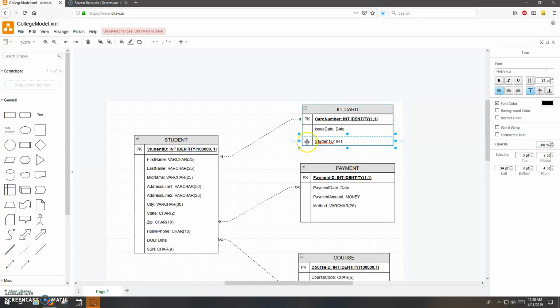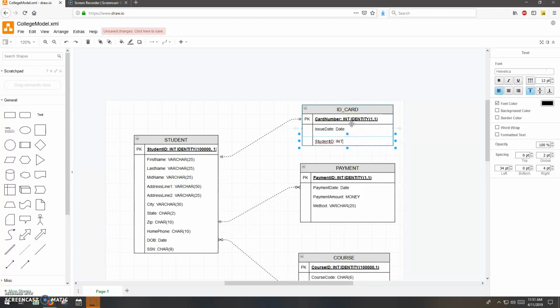And that's it. Then my next order of business is to actually mark this as a foreign key. Now you have choices here in Draw IO, and it's an awkward tool, I know that. So just find a way to mark a foreign key and I'll be happy. One thing you could do is get out on the right here and add an FK in parentheses, and I'll see it and I'll know that that's a foreign key.